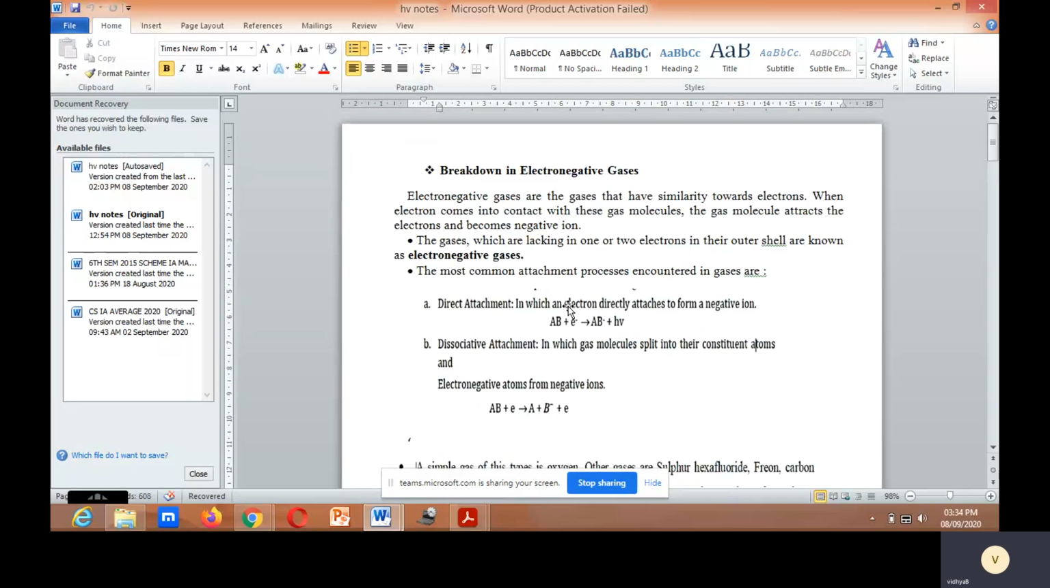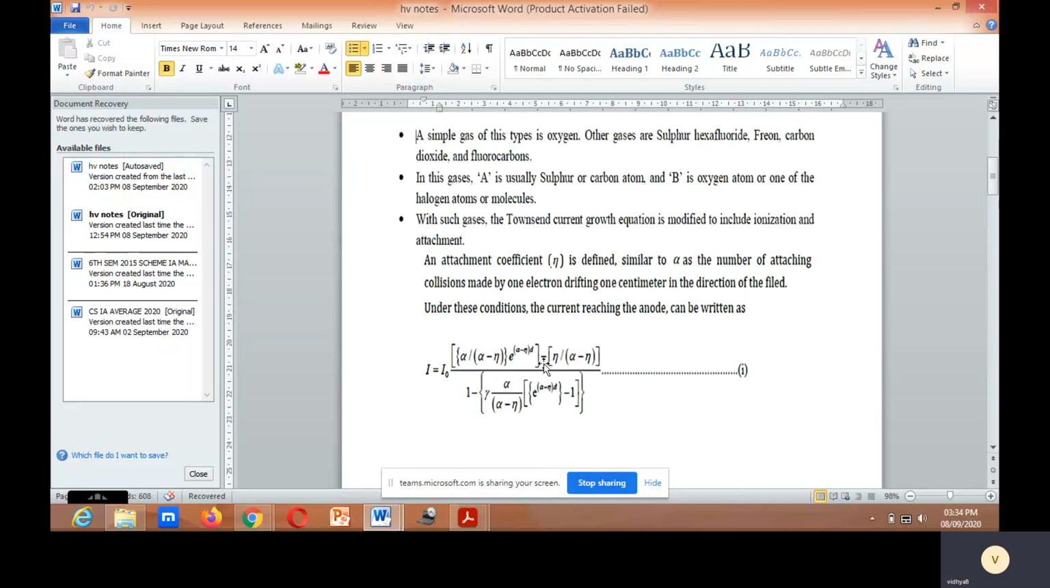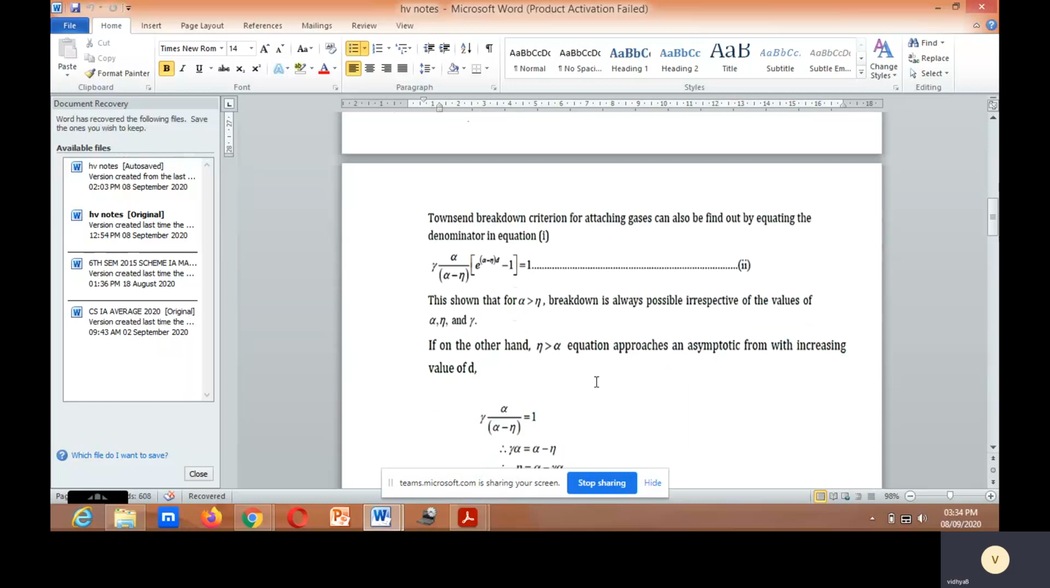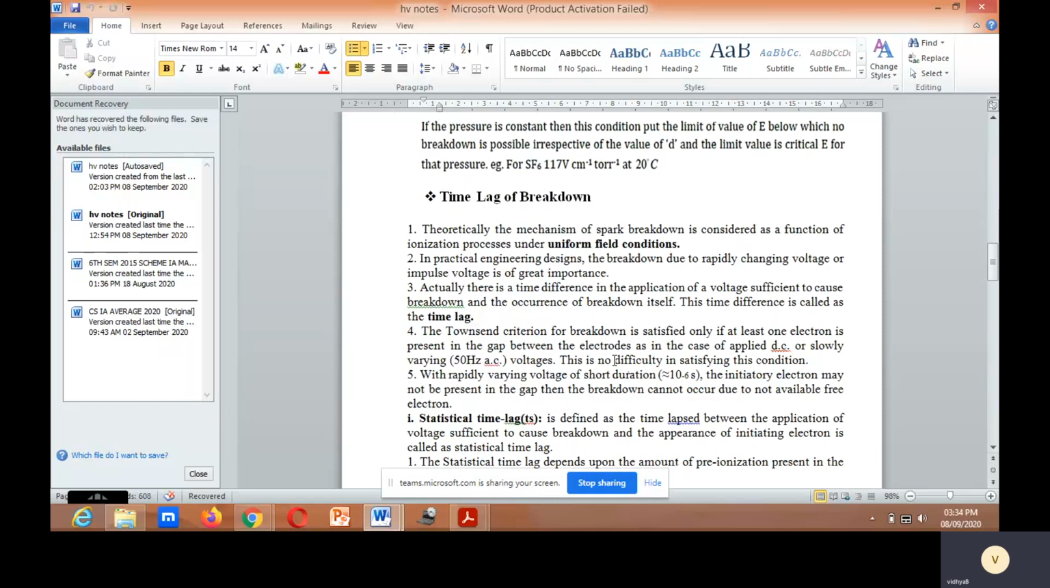We have read today about breakdown in electronegative gases: first the definition, the two processes, direct attachment and dissociative attachment, and what A and B are; some examples; the equation for current reaching the anode, which is modified, and when we equate the denominator we get this equation. Then two cases, when alpha is greater than eta and when eta is greater than alpha, and when alpha is equal to eta with gamma very small, less than or equal to 10 to the power of minus 4. Next we shall read about time lag of breakdown.